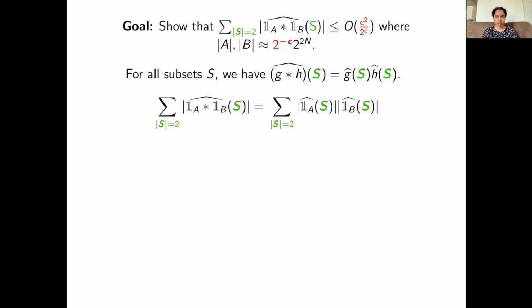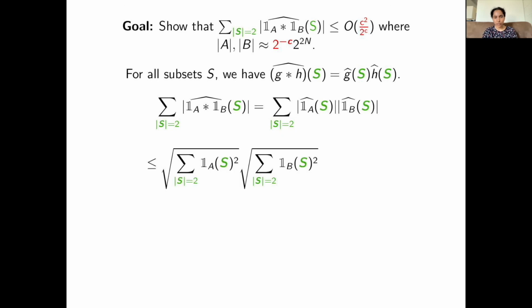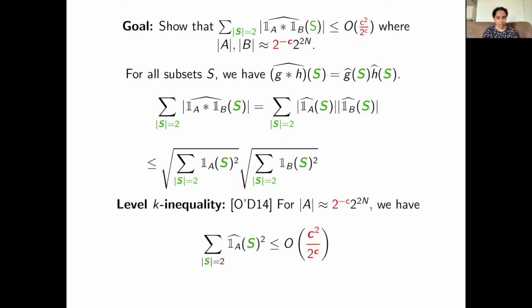Using this, we can simplify the expression for the level 2 mass as follows. We now apply Cauchy-Schwarz to obtain this. We now bound each of these terms in this inequality as follows. We use the level k inequalities. This appears as an application of hypercontractivity in Ryan O'Donnell's book. This allows us to bound the sum of squares of level 2 Fourier coefficients of an indicator function of a subset in terms of the measure of that subset.